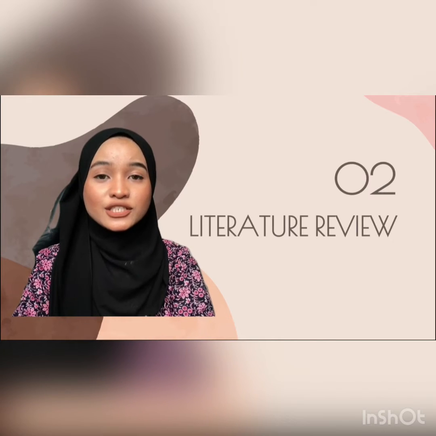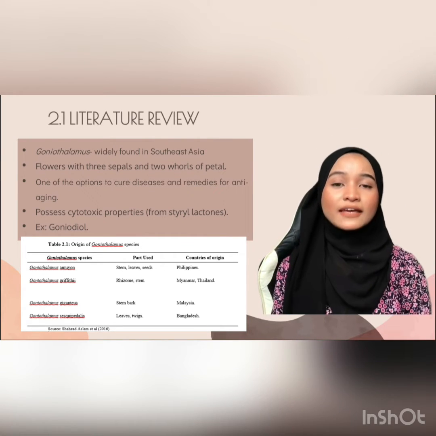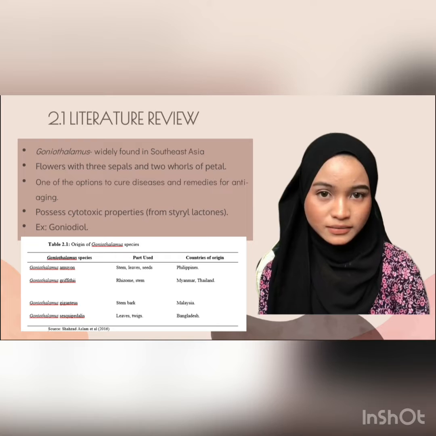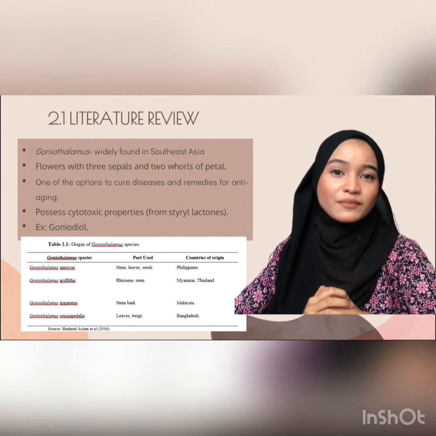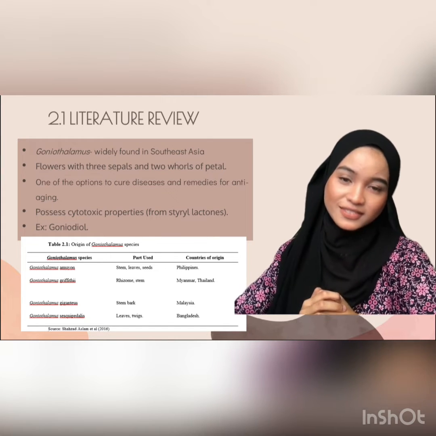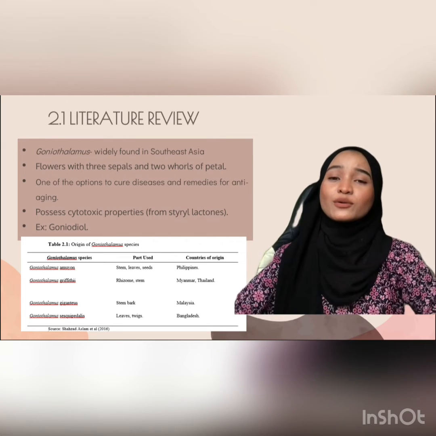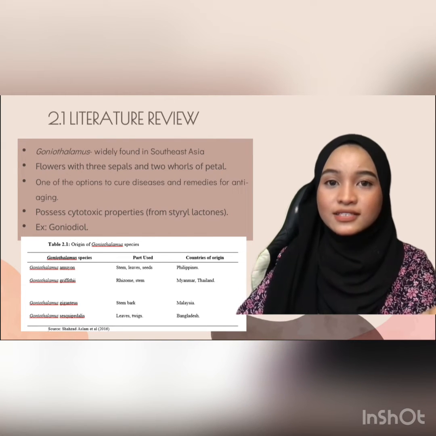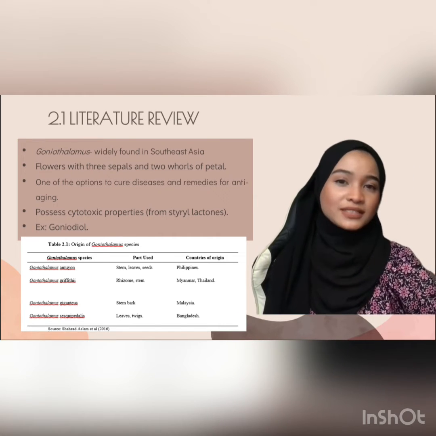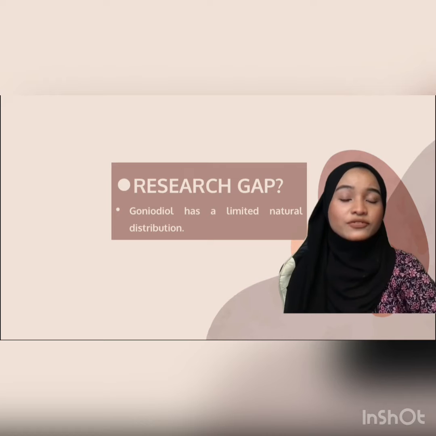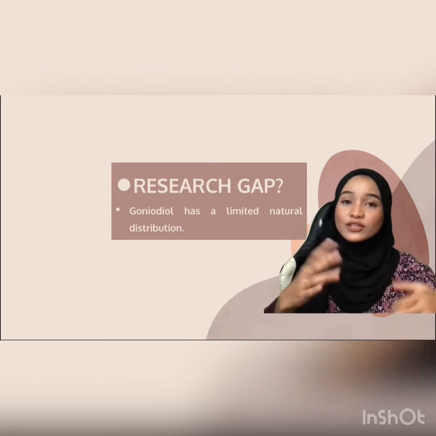Moving on to the next chapter, which is the literature review. Goniodiol is a styryllactone usually found in the genus Goniothalamus. Goniothalamus could also possess cytotoxic activities, which come from compounds called styryllactones, and one of them is Goniodiol. However, Goniodiol was only found in Goniothalamus giganteus, Goniothalamus amuyon, Goniothalamus griffithii, and also Goniothalamus sesquipedalis. The research gap here clearly shows that Goniodiol has a limited natural distribution, so more synthesis is needed.